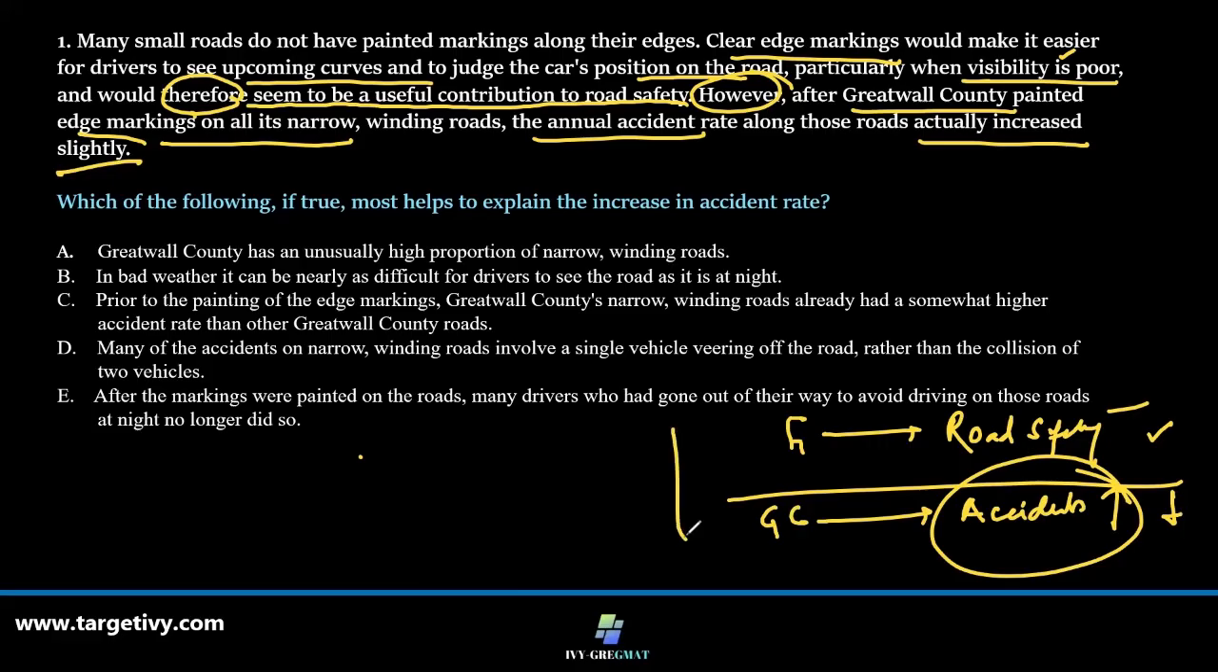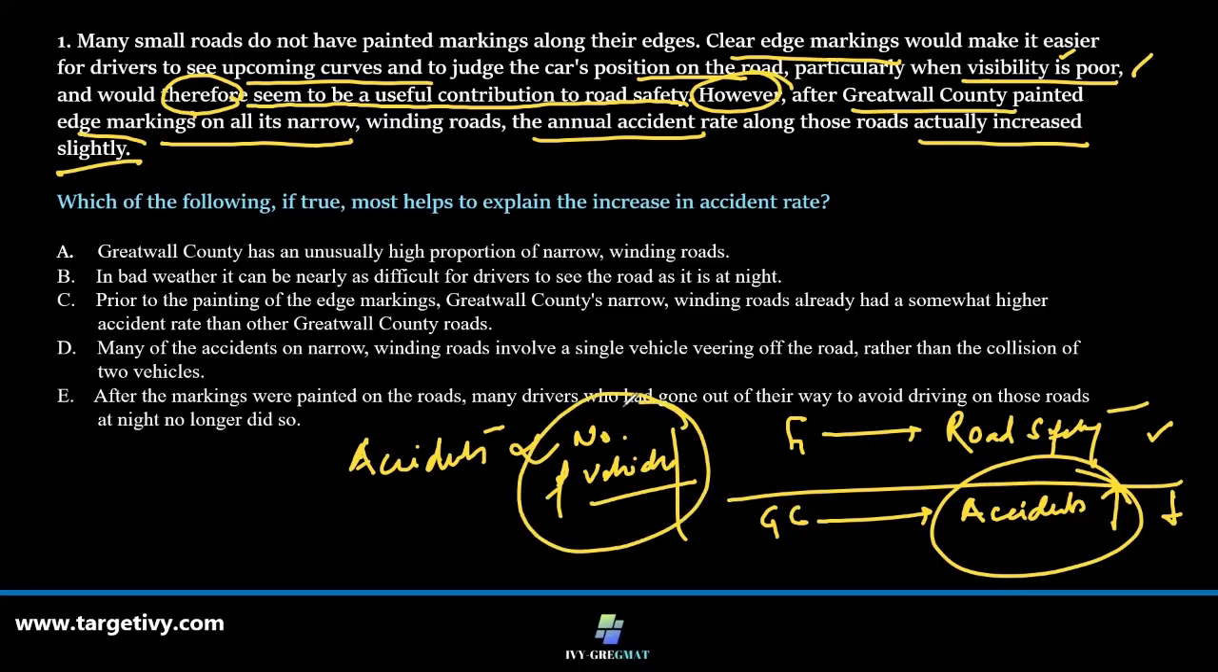So what might have happened? The moment the roads are better marked, the visibility is no more poor, and driving at night becomes a beautiful experience. The number of cars on the road may go up, so the accidents are not only proportional to the quality of the roads, they are also proportional to the number of vehicles. So let's look for something where we can substantiate that if the number of vehicles have actually shot up, so did the accidents, slightly.